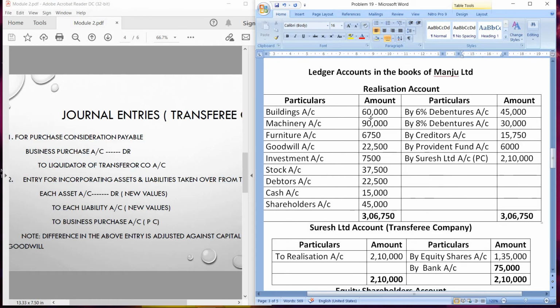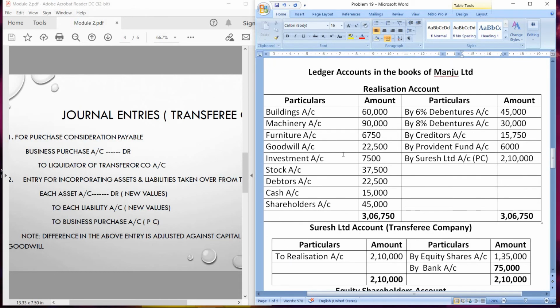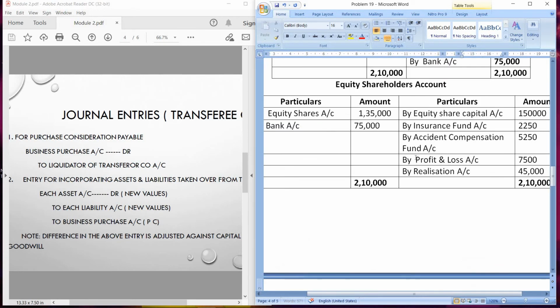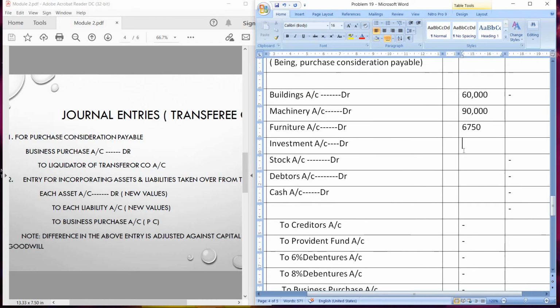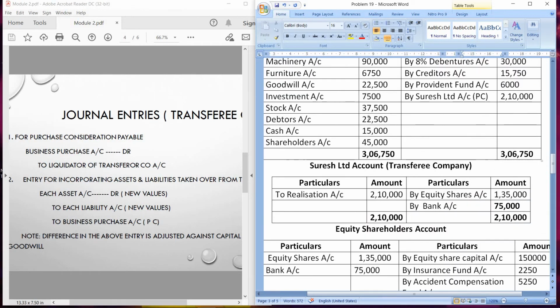Next, machinery account debit, amount is 90,000. Then furniture account, amount is 6,750. Then investment account debit, amount is 7,500. Then you have stock account debit,